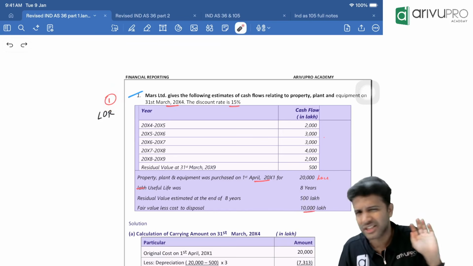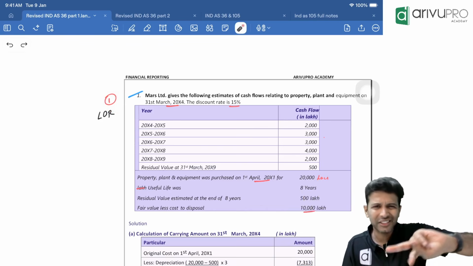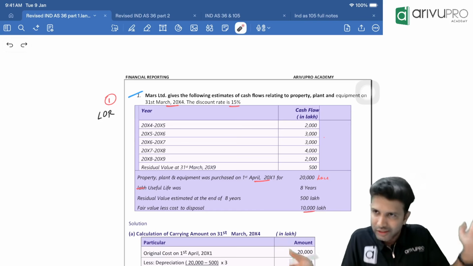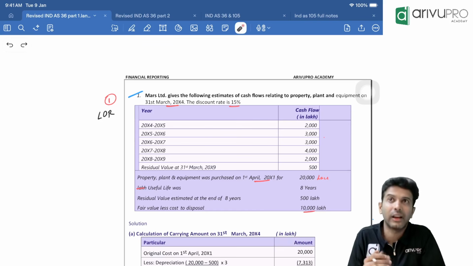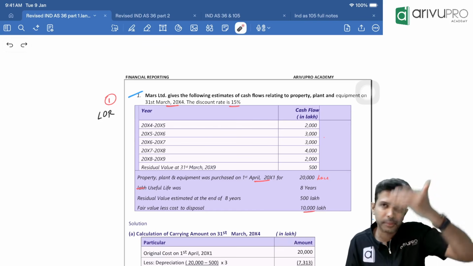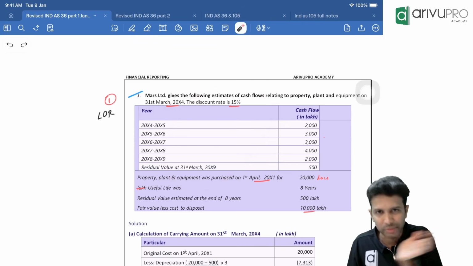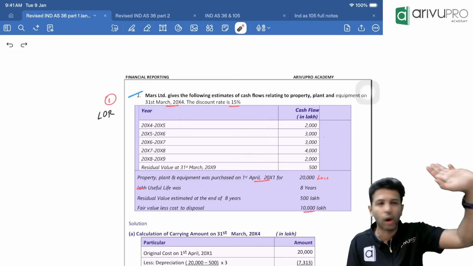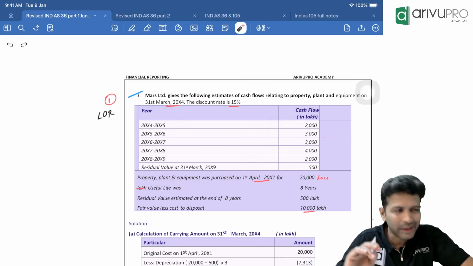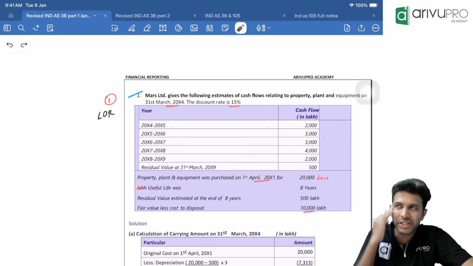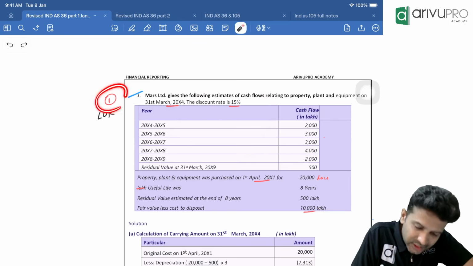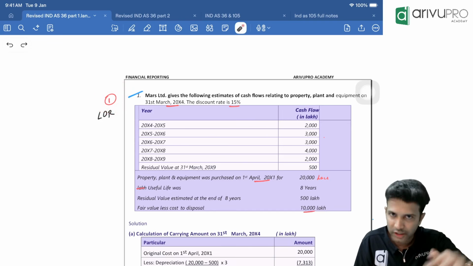All these are ICAI study material questions only, but ICAI has jumbled the order. The order is not in the way we are learning the concept. Since I've taken these questions from the study material, I've tried to maintain study material order. But now we want to solve the questions in the way we are learning the concept. So when I say number 1, this is the first question we are solving in this.